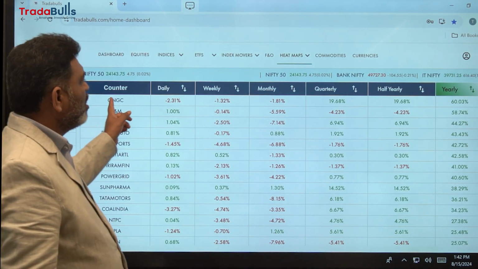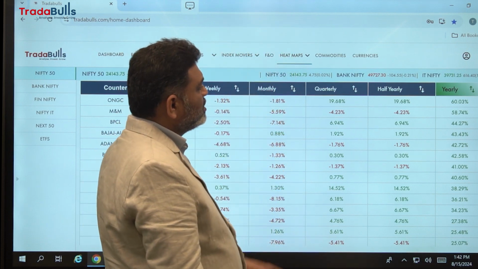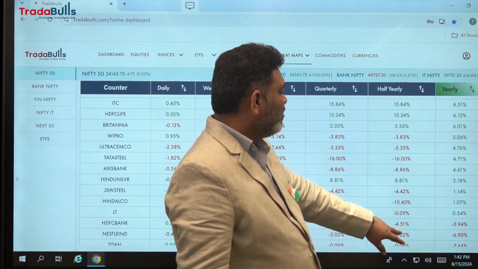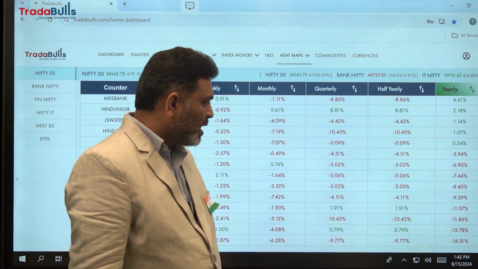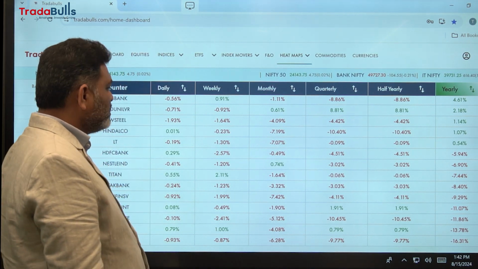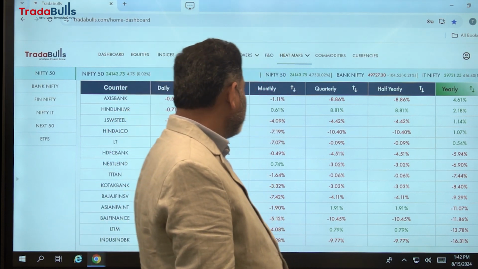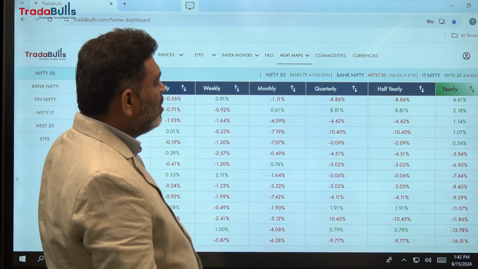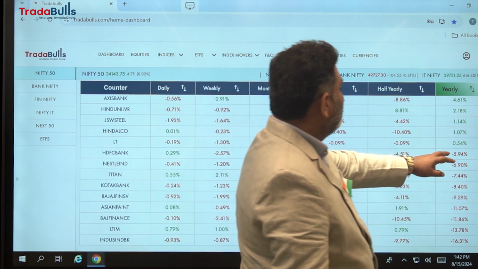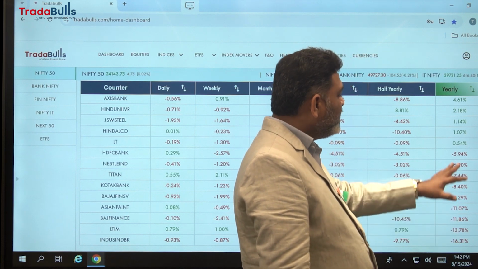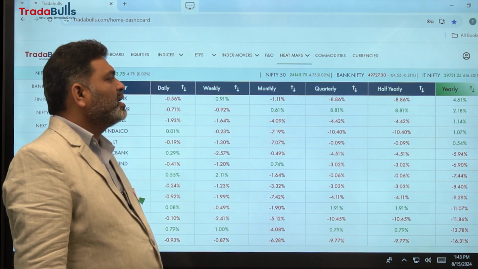So ONGC was the top company over the last 7.5 months, it created 60% returns and M&M contributed about 60%. And if you see the poor performers in this particular calendar year over the last 7.5 months, IndusInd Bank was down by around 16%, LTI Mindtree was negatively closed by around 14%, and Bajaj Finance was around negative 12%. So out of 50, 9 companies closed negative and 41 companies closed positive during this yearly data.